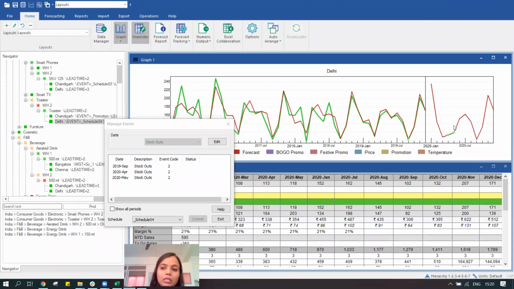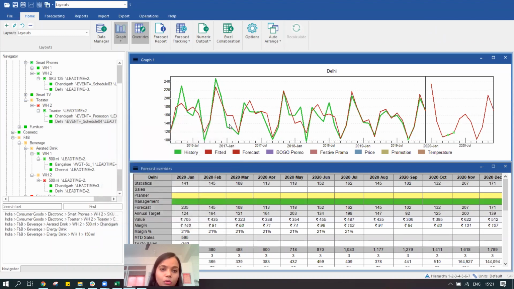So it's very easy to make these kinds of scenarios in the system, and you will notice it is not impacting our future time period. So the same period next year is not going to have an impact, because the system already knows that this was because of a certain event, it was because of COVID, it was because of stock out, or because of some supply constraint, or maybe because of some promotion, and it is adjusting the forecast accordingly. So this is very critical information that we can make use of and model very easily in the system.